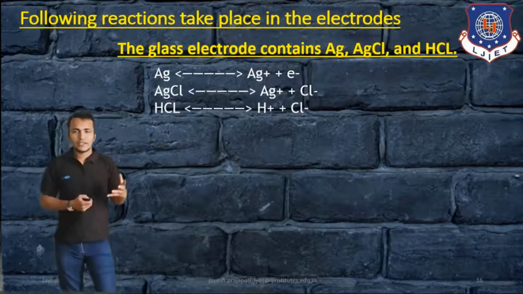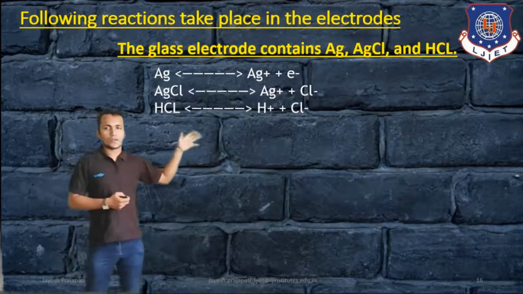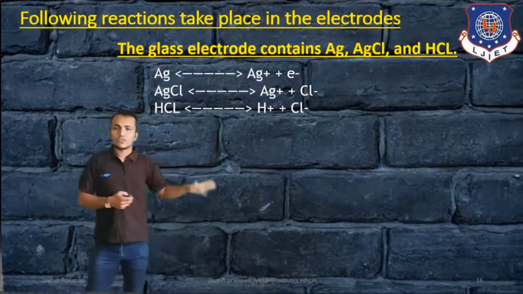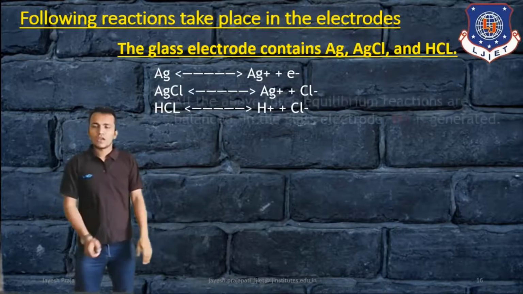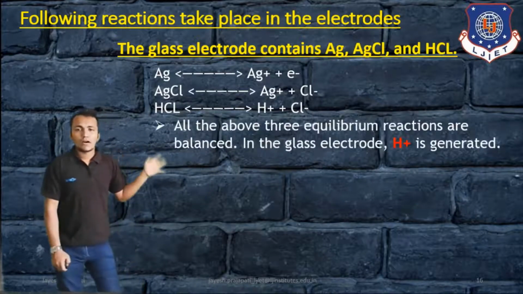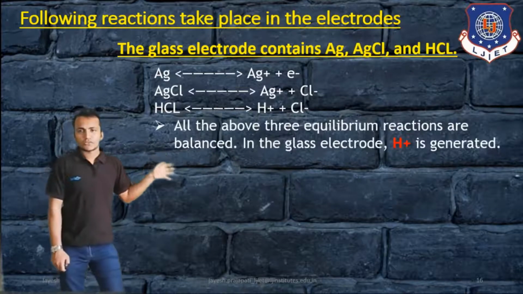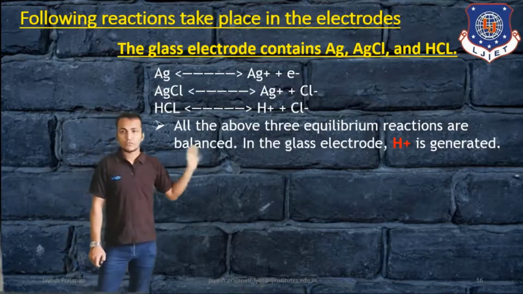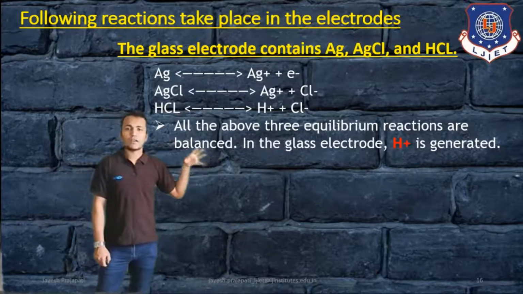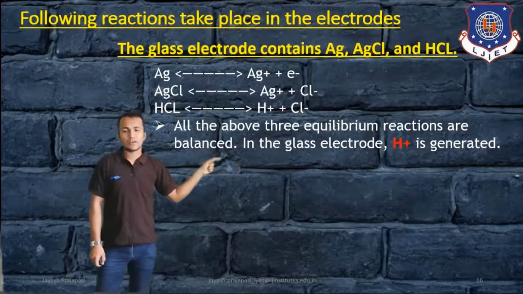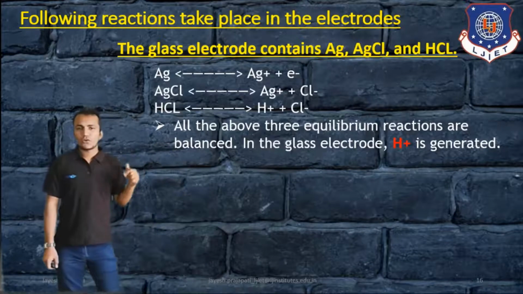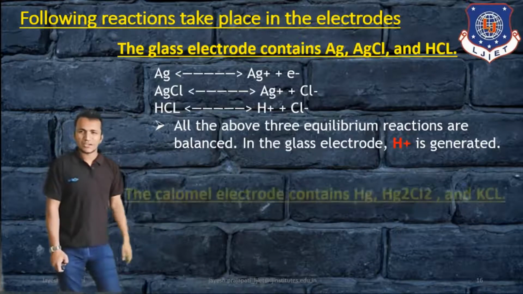And HCl has H plus and Cl minus. So there are different chemical reactions in this glass electrode. All three equilibrium reactions are balanced. Then in the glass electrode H plus is generated. H plus is our pH, so H plus is generated.